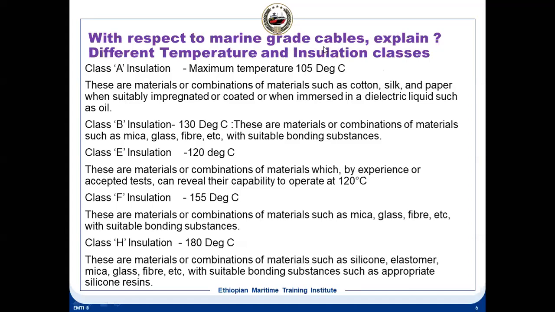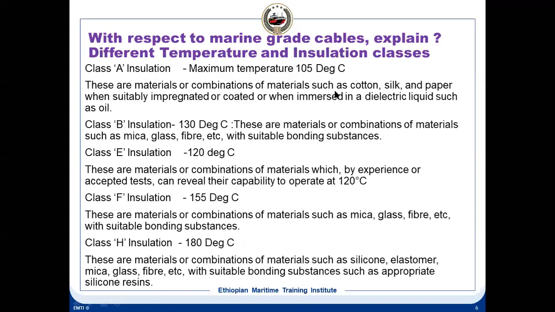Then with respect to marine grade cables, explain the different temperature and insulation classes. So there are A, B, E, F, G, H. They have different temperatures. What are the materials used? Class A insulation, maximum is 105 degrees centigrade. They are basically cotton, silk and paper. Class B, 130 degrees. They are a combination of mica, glass and fiber.